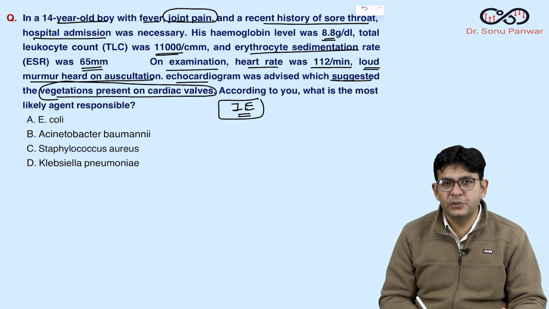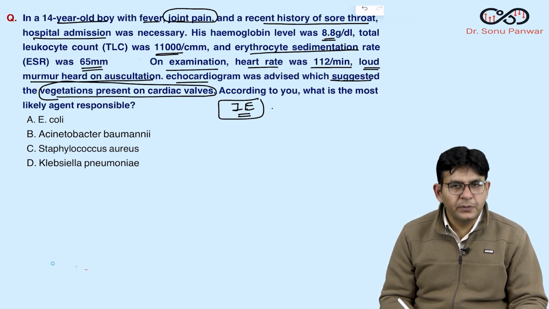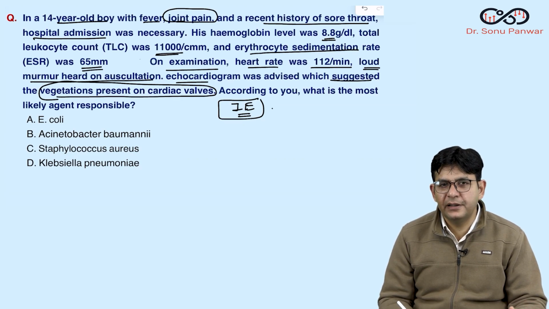Infective endocarditis, which has the major criteria in the Duke's criteria: the echo findings, vegetations, and the other one is culture, and that is blood culture. Is it fine? So this is one of the points, and other than that, the major and minor criteria are there, right?